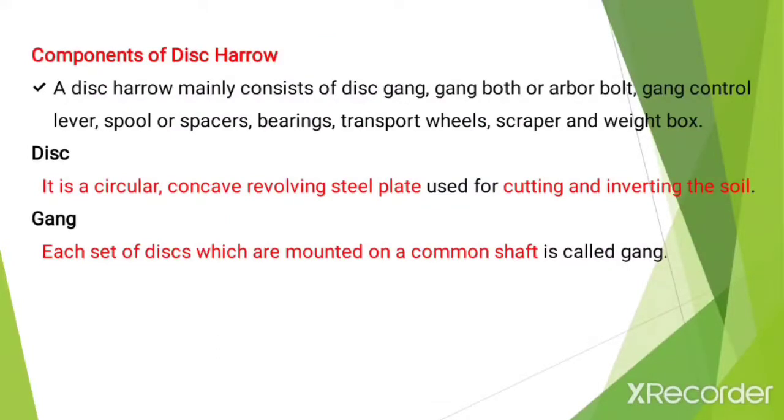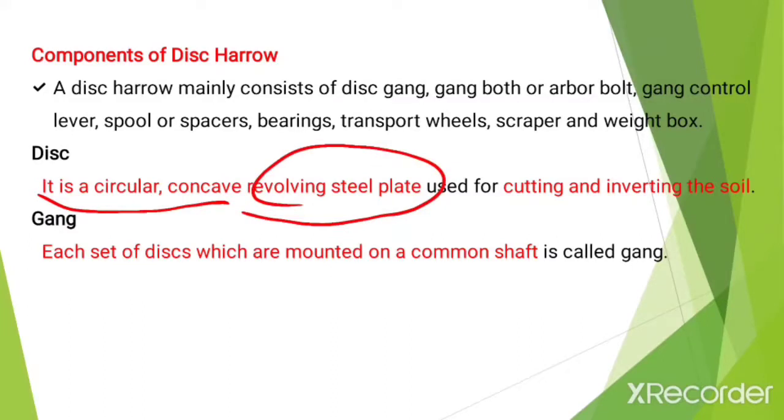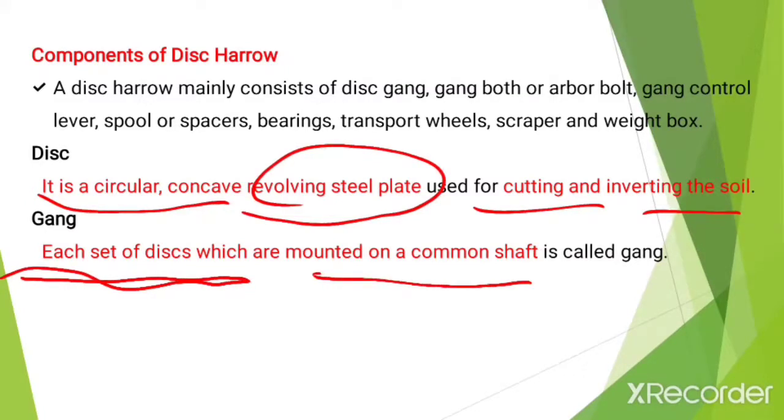There are different components of a disc harrow, like disc, gang, then gang axle or arbor axle, gang control lever, spool spacers, bearings, transport wheels, then scrapers, then weight box, etc. Now what is the disc? Disc is the circular concave revolving steel plate used for cutting and inverting the soil. Now what is the gang? Each set of discs which are mounted on a shaft is called a gang. In short, gang means set of discs.